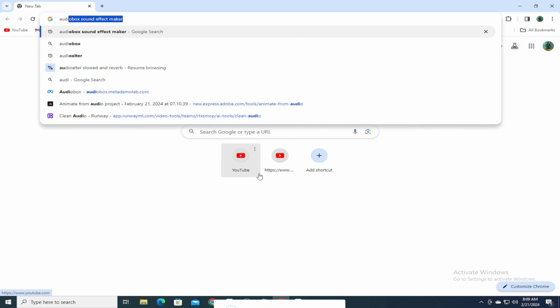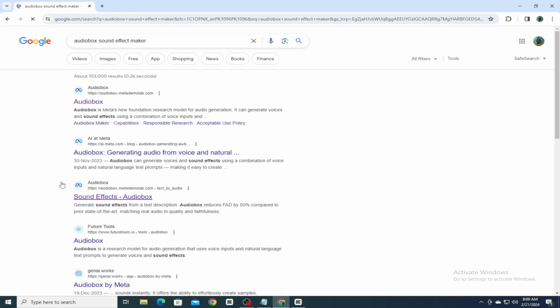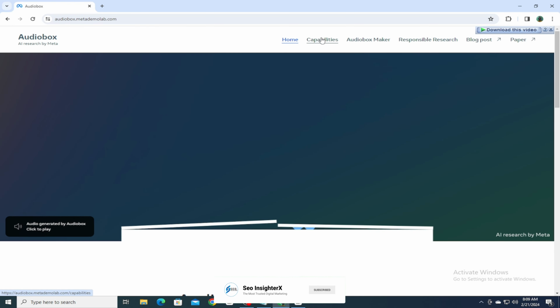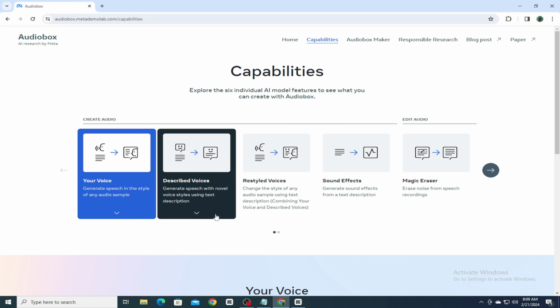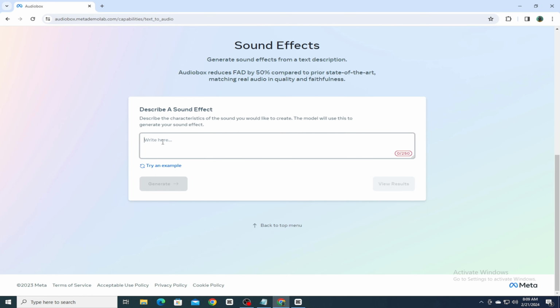Next, search for AudioBox. Now, click on the first link to visit the AudioBox website. Once you're on the AudioBox website, head over to the Capabilities section. Click on Sound Effect to start generating your own custom sound effects.